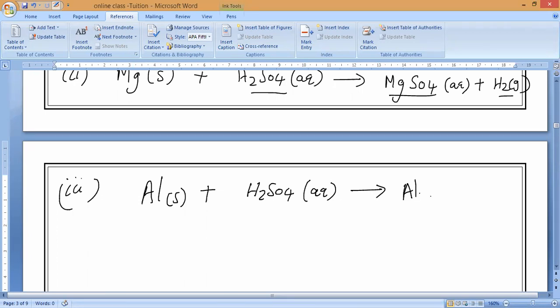Al2 (SO4)3 plus what is that? Hydrogen. Yes, sir. Hydrogen gas. Yes, balancing. It is not balancing. The here 2, 2Al. Understanding?